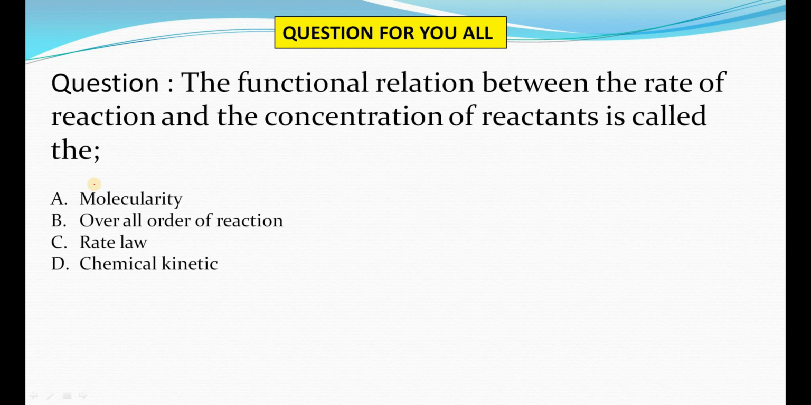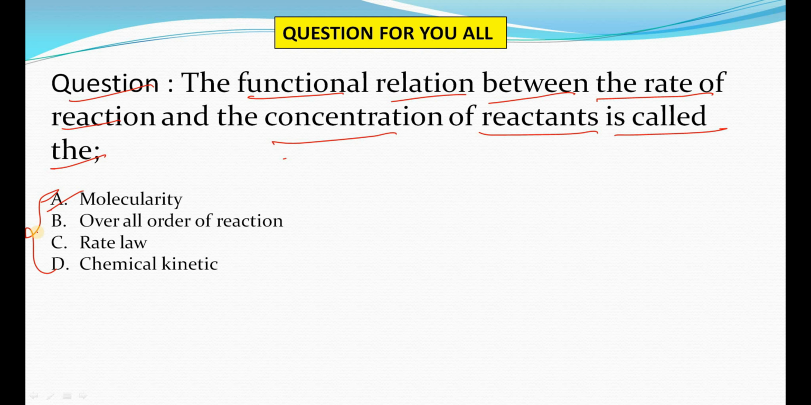Now here is a question for you all, and this is a very simple question. The functional relation between the rate of reaction, that is minus RA, and the concentration of the reactants is called the, here are the four options. The first one is molecularity, the second one is order of the reaction, overall order of the reaction, the third one is rate law, and the fourth one is chemical kinetics. So you have to give me the answer in the comments box. What will be the right answer?